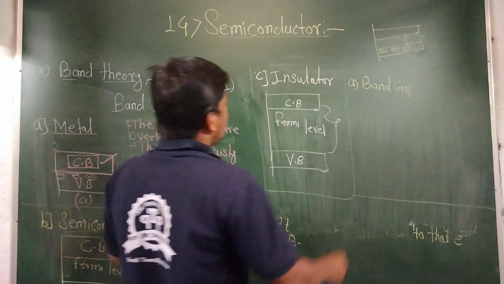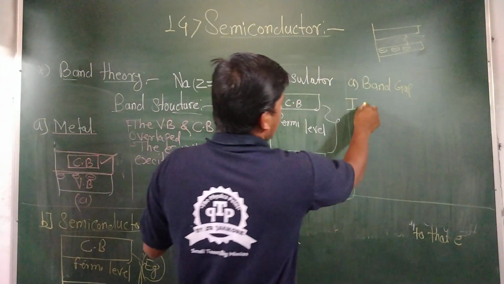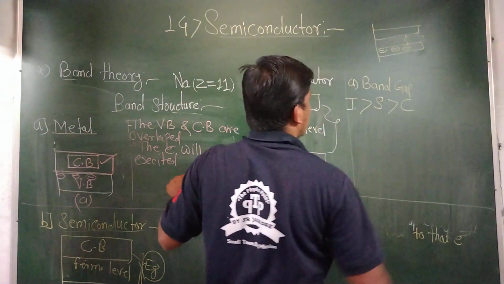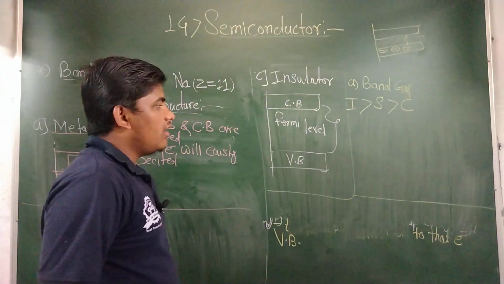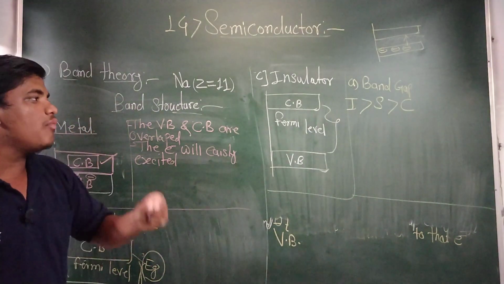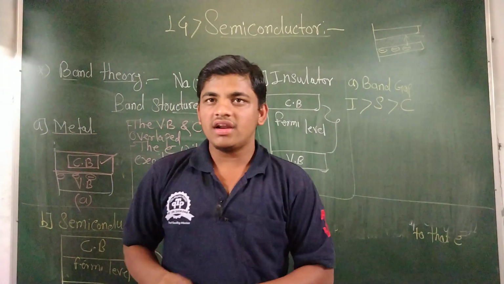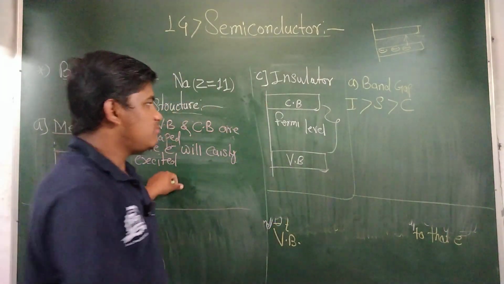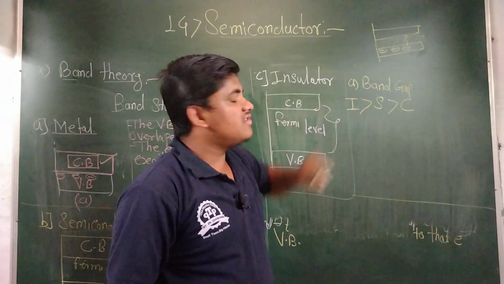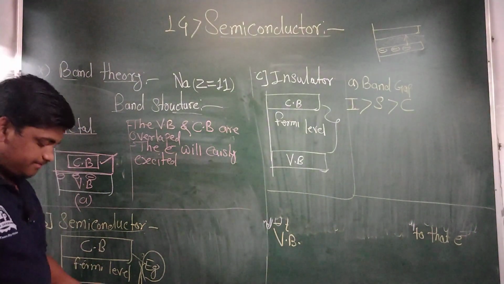The band gap of the insulator, I, is more than the band gap of the semiconductor, S, and more than the band gap of the good conductor, C. Please remember for the MCQ, which material has the most band gap? The answer is insulator. The insulator has the most band gap energy.